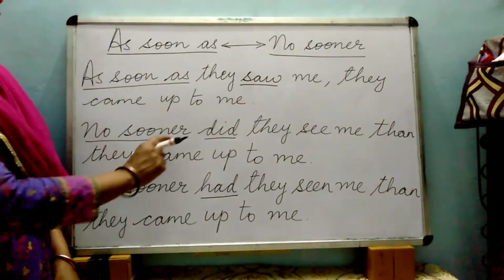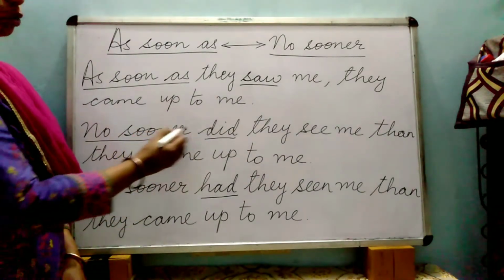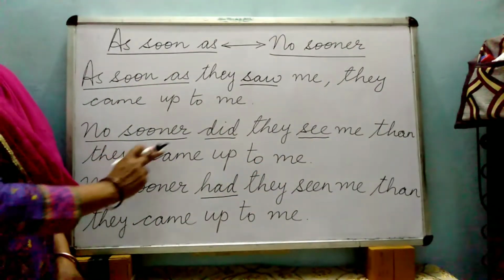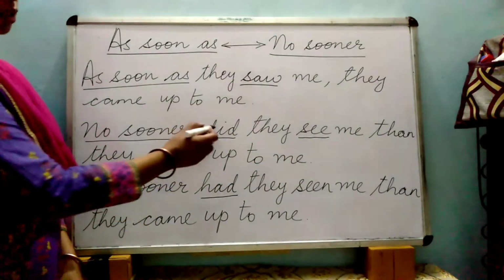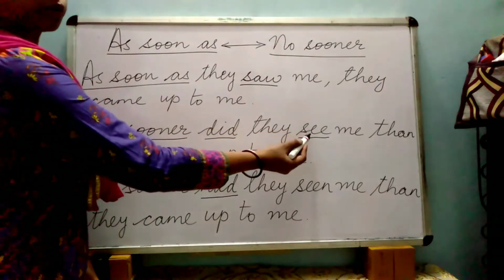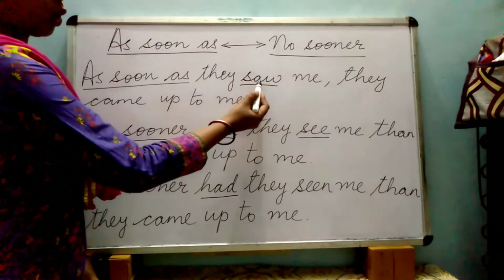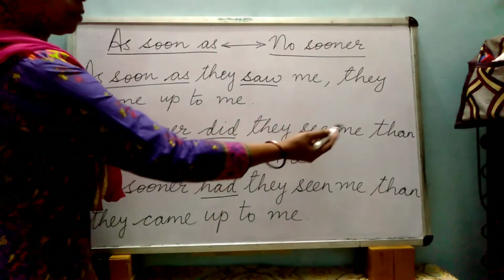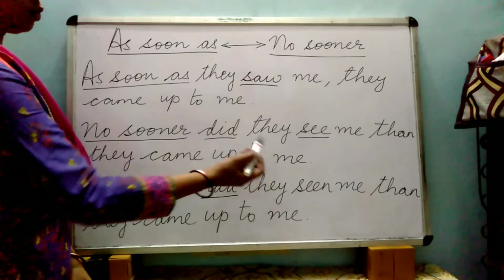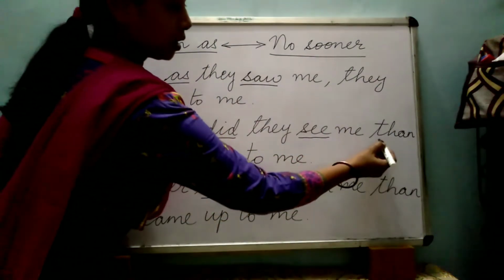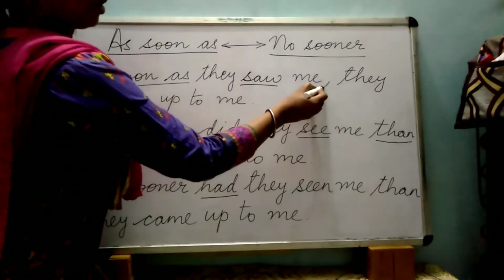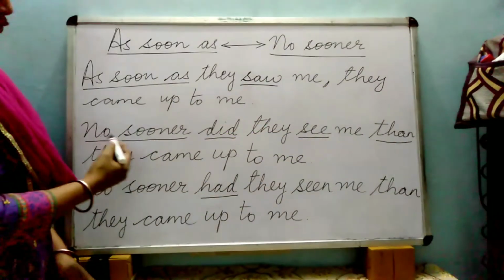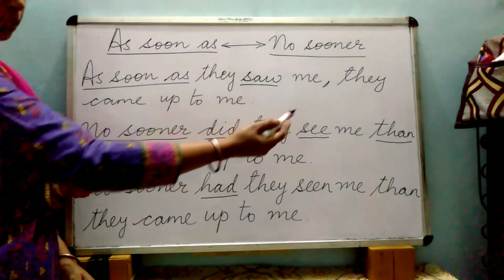Now first when you are writing with did, no sooner did they see me than they came up to me. So with did, you see that you have to use the present tense. So saw will change into see. No sooner did they see me than they came up to me. Then another thing is here that instead of the comma here, now you have to use the word than. So with no sooner you have to use than.